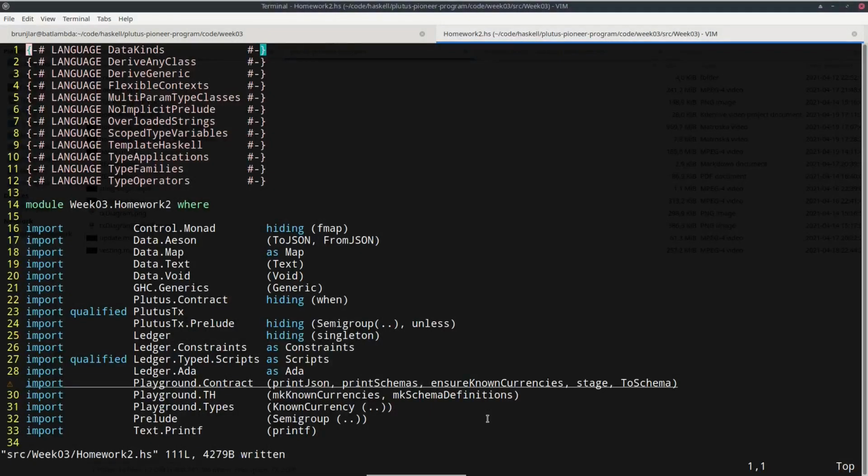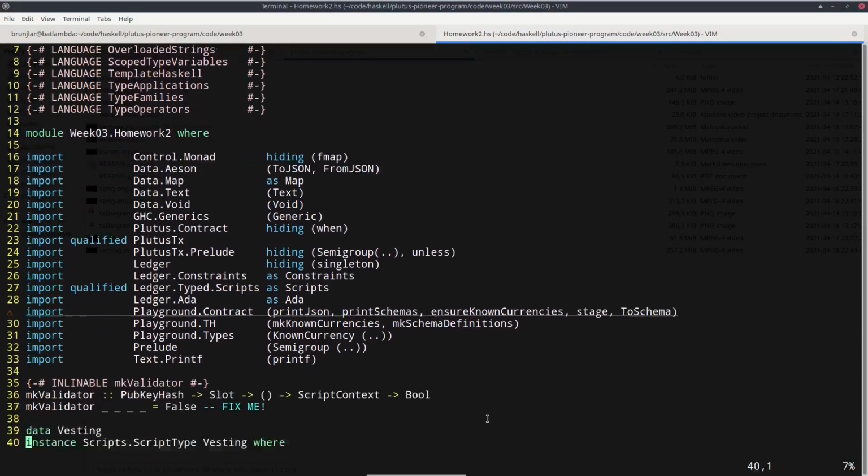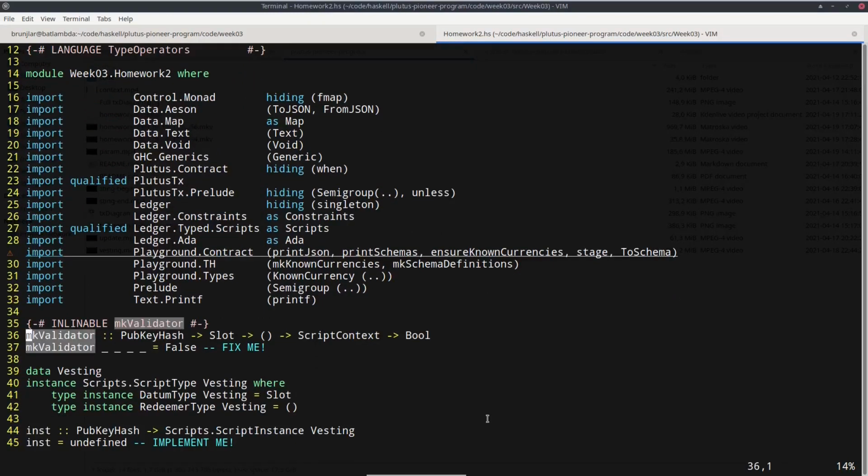For the second part of the homework, I want you to revisit the original vesting once again. And remember, we had two versions of the original one, one with one beneficiary and one deadline. The unparameterized version, where the datum carried both beneficiary and deadline, and then a parameterized version where both beneficiary and deadline were now the parameter and the datum turned into unit. For this homework, I would like you to do another parameterized version where we split beneficiary and deadline between parameter of the contract and datum.